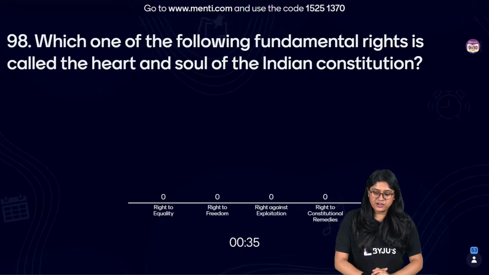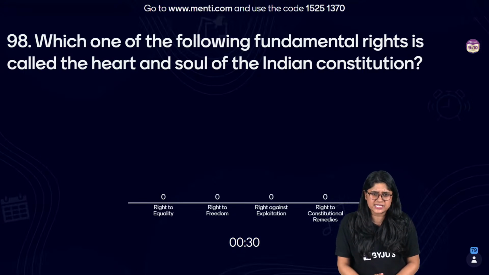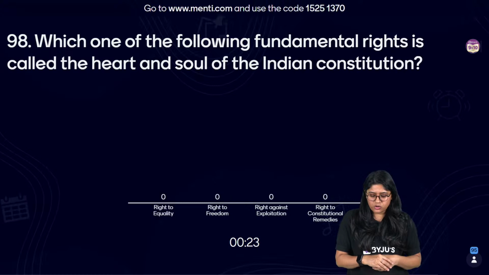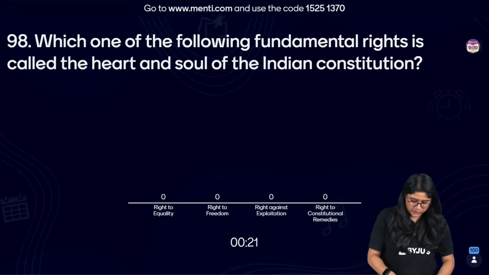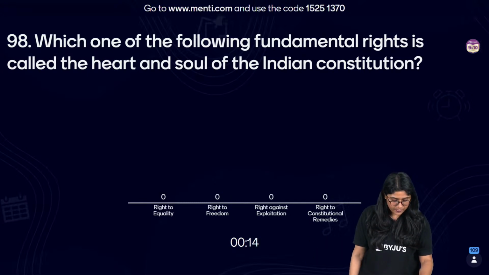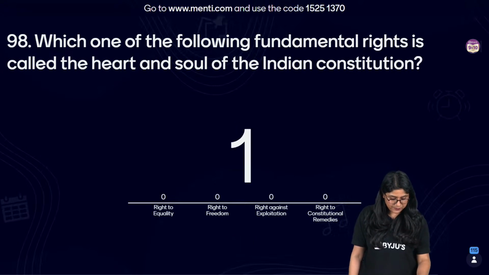Which one of the following fundamental rights is called the heart and soul of the Indian Constitution? It's really very easy. Yes, very good. Right of equality, right of freedom, right against exploitation, and right to constitutional remedy. If you have read this chapter, everything is really very easy. We are just talking about the fundamental rights in this particular chapter.